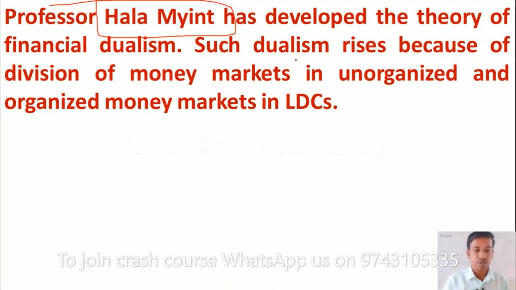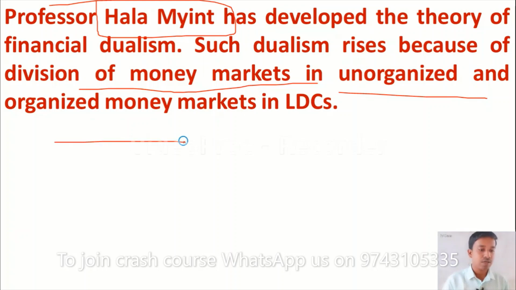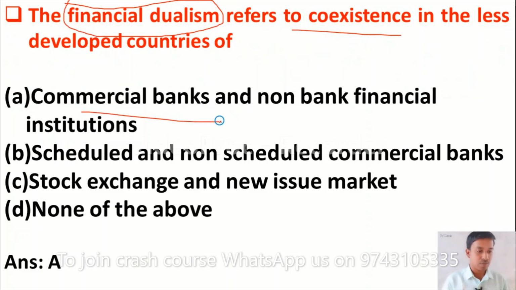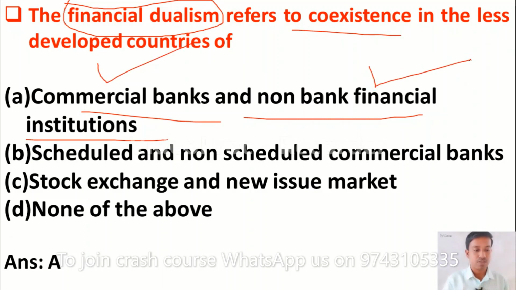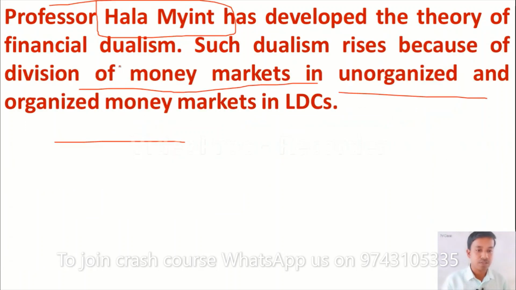According to him, such financial dualism arises because of division of money markets into unorganized sector and organized sector in less developed countries. So the right answer is option A, commercial banks and non-bank financial institutions. Commercial banks are the organized sector. Non-banking financial institutions come under the unorganized sector. So financial dualism means the coexistence of an organized money market and an unorganized money market.